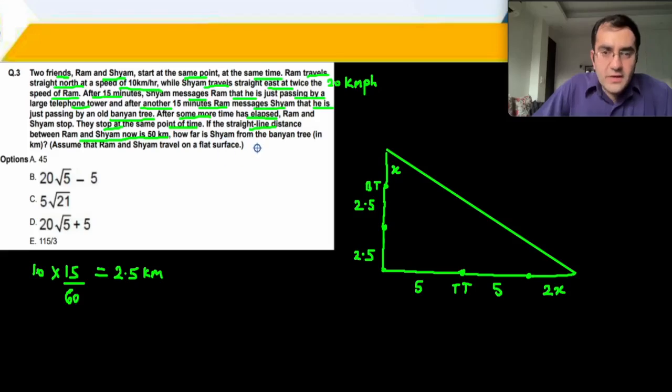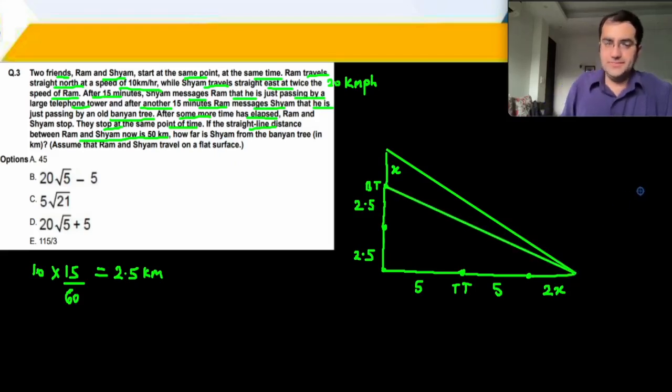Then how far is Shyam from the banyan tree? That is this particular distance that they want us to calculate. All right. So now the calculation part is what remains. We can mark an X over here.